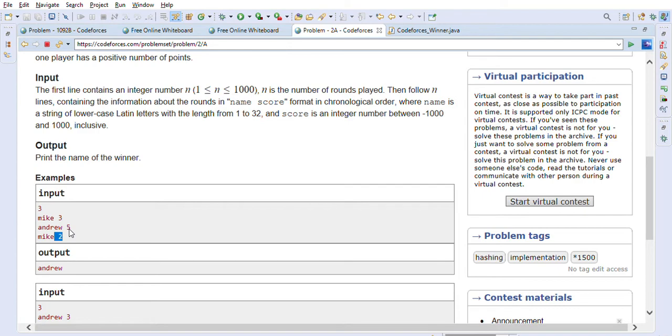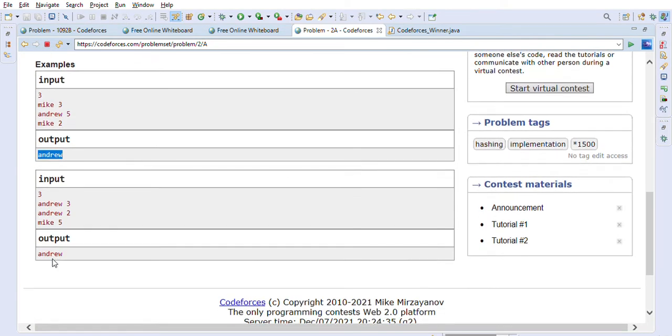But if we calculate from the beginning, Andrew scores 5 points first, because on the second round he scores 5 points. So in this case Andrew will be the winner. That's how they have given us this first example.